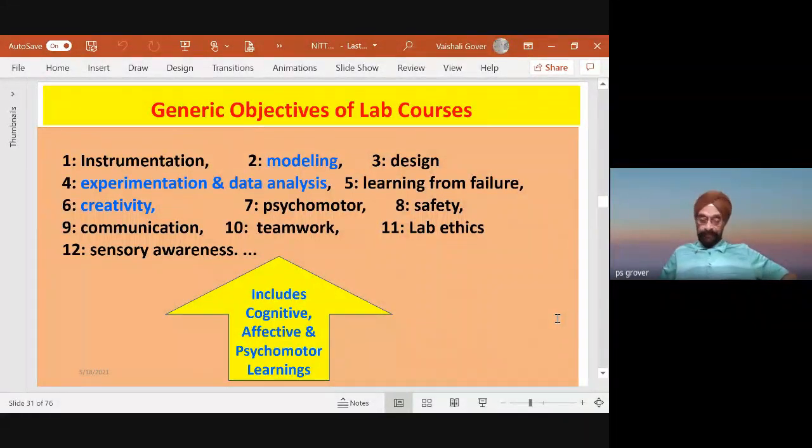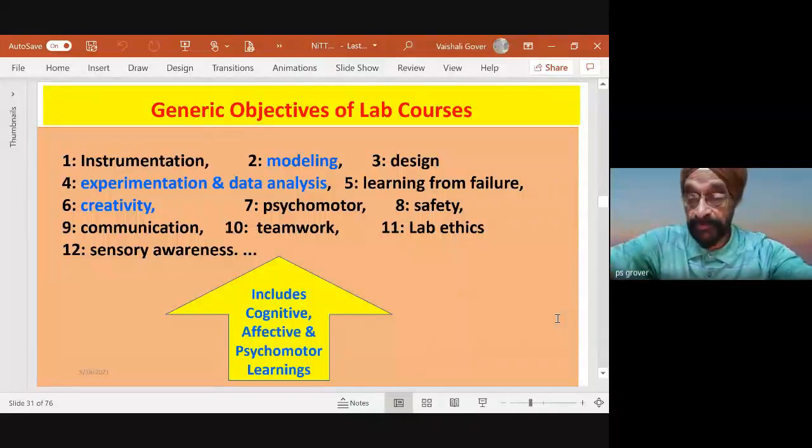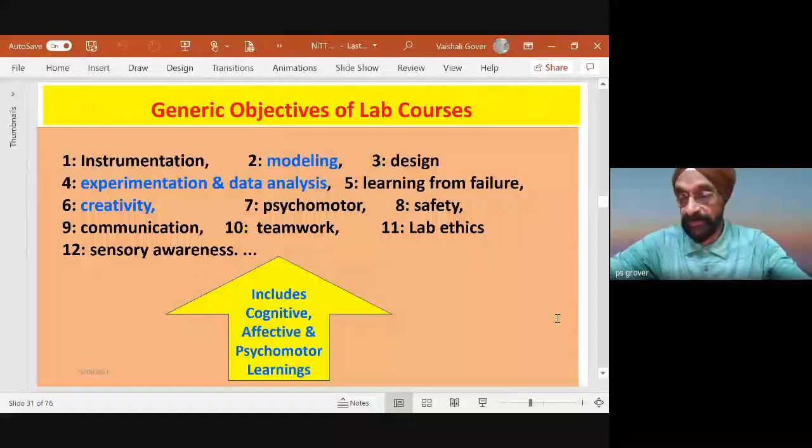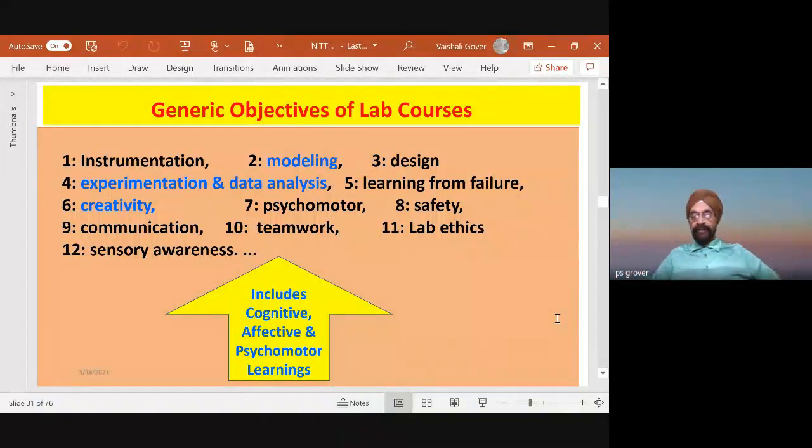Now, outcome-based education says, and learning outcomes say, that no, tell the student what learning from failure is. Learning from failure imbibes the quality of being an entrepreneur. Learning from failure imbibes the quality of being more confident.